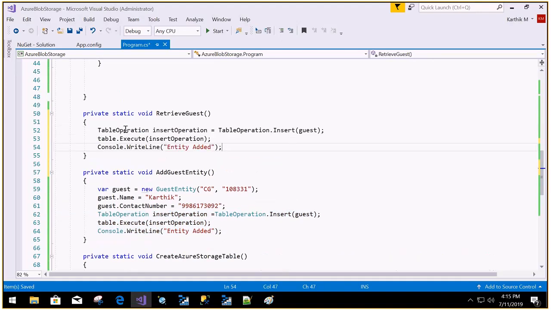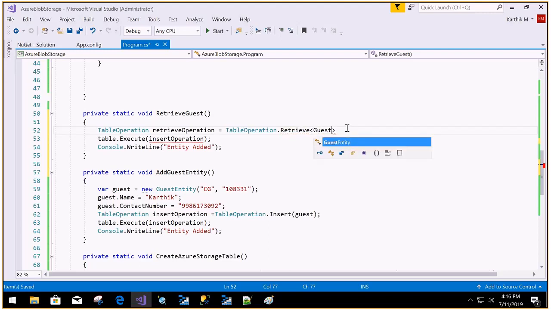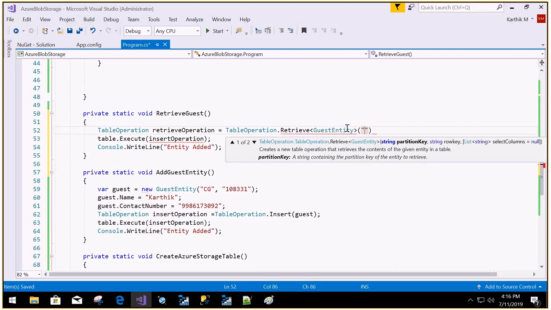So table operation is retrieve operation. To retrieve it, we need to say table operation dot retrieve. I told you when you are going to retrieve, we are supposed to give both the partition key as well as the row key, and I'm making this generic guest entity. When I open that, it will ask you to give the partition key and the row key. So the partition key is CG and the row key is 108331. So I want to get that particular record.